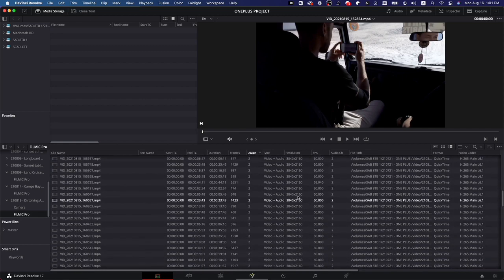So right now we can see that pretty much all of this stuff is used because we have everything in the timeline. But once we start filtering the timeline, cutting out all the garbage, deleting all the clips that we don't want, we can see what clips we're not using in our timeline. And that way we can go back into our Finder if we want and delete those specific clips.